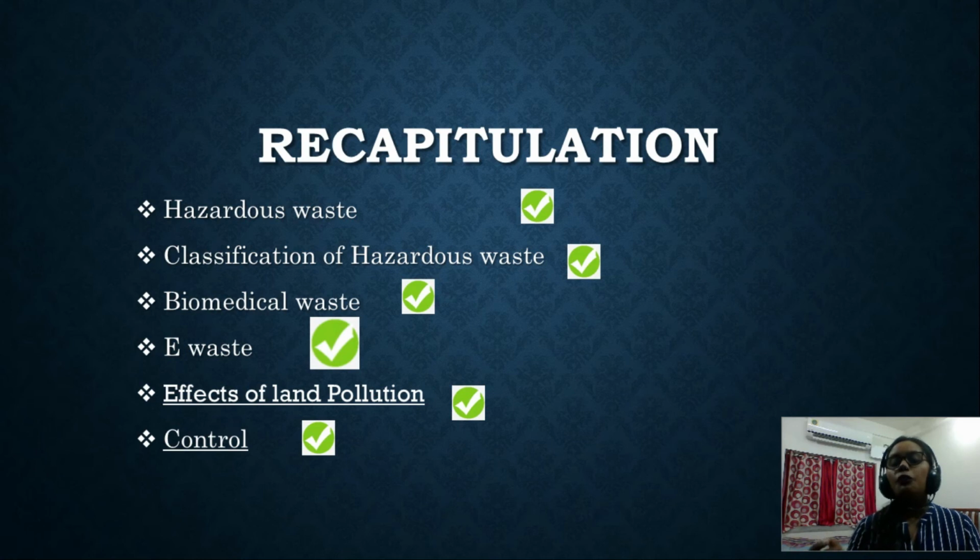From that portion you can have questions like, what do you mean by agricultural waste? What do you mean by municipal waste? What are biochemical wastes? Give one example of domestic waste, residential waste.